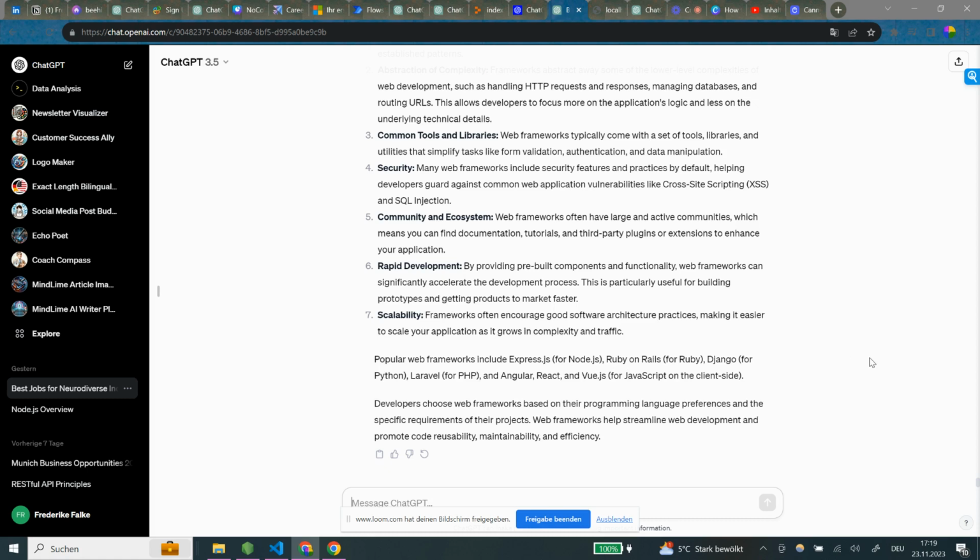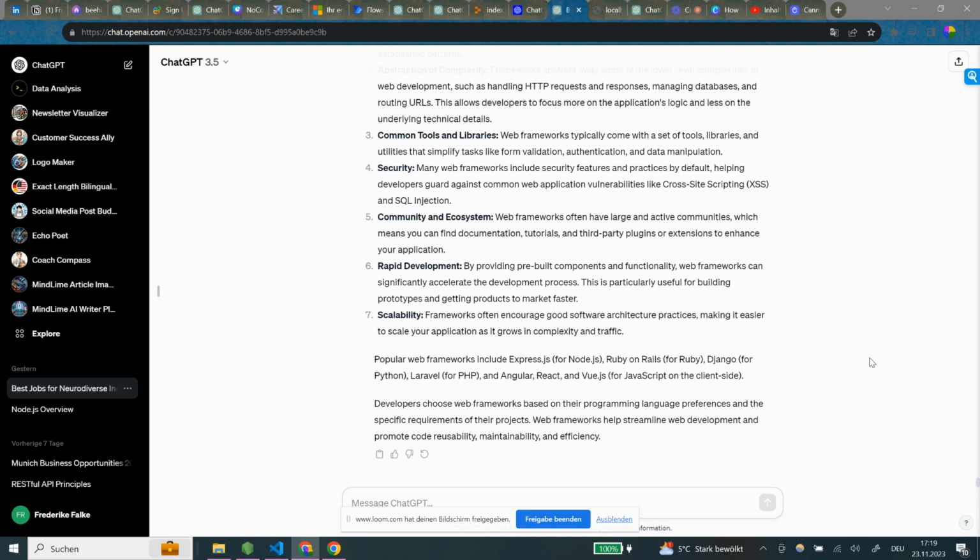Okay, that's true. I actually heard of Express.js for Node.js. I heard of Django for Python. I heard of Laravel for PHP for websites, and Angular, React, or like not for websites, but especially for website plugins or like themes. And Angular, React, and Vue for JavaScript on the client side. So I heard about Angular, React, and Vue. So I heard these names already, but that's it.